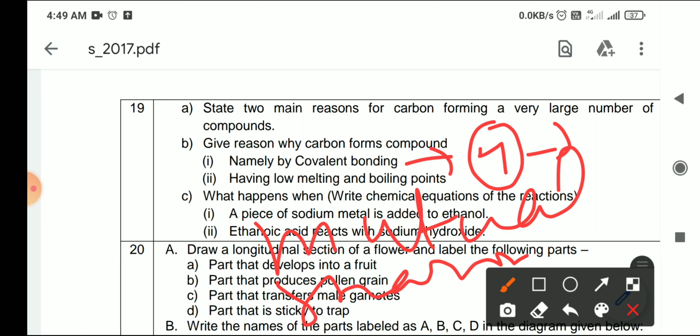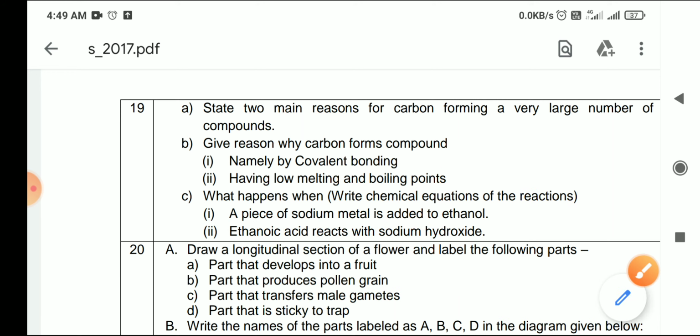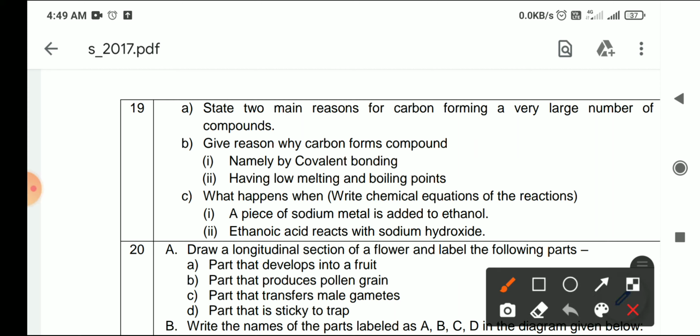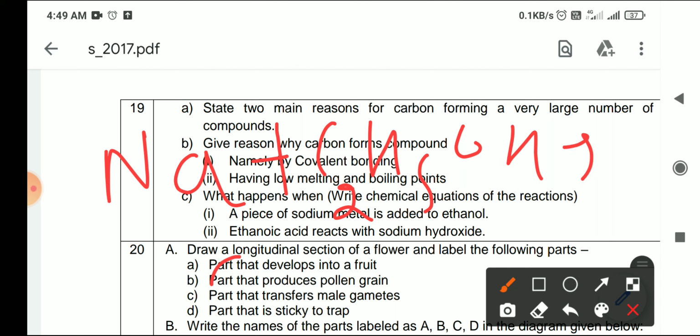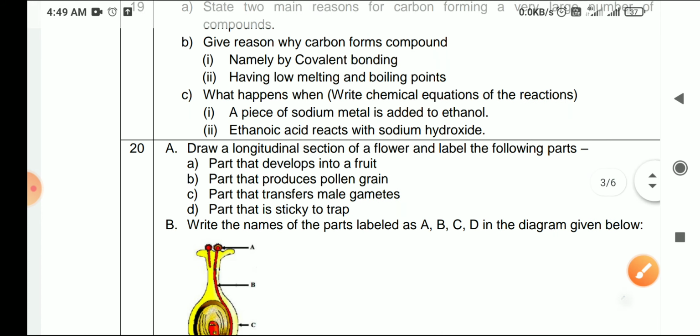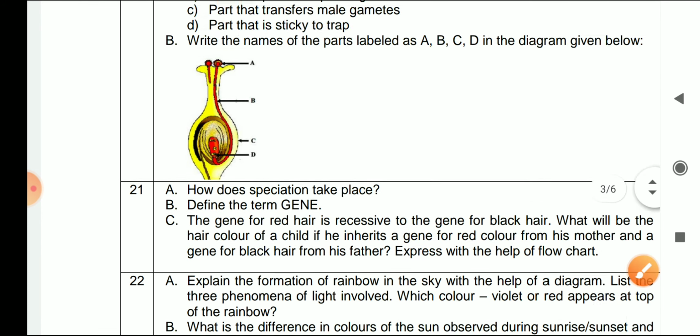Clear? Next question है: what happens when, you have to write the chemical equation in that case, a piece of sodium metal is added to ethanol. तो वैसे तो although this is not in your course, but फिर भी बता देती हूँ, sodium metal, you know that it is sodium, and ethyl alcohol is C2H5OH. So whenever it reacts, C2H5ONa type of compound will be formed, and hydrogen gas will come out, but it is not in your course this time. ठीक है? So I'm not discussing more about that.